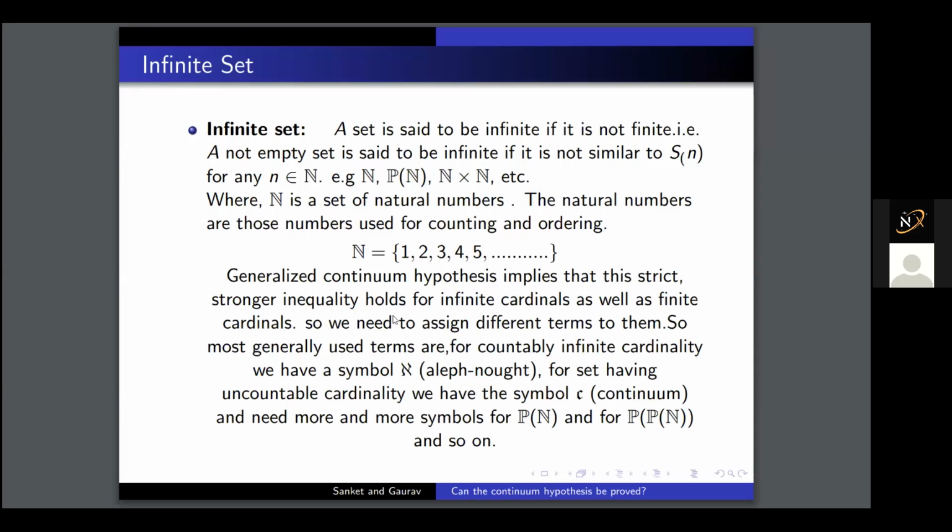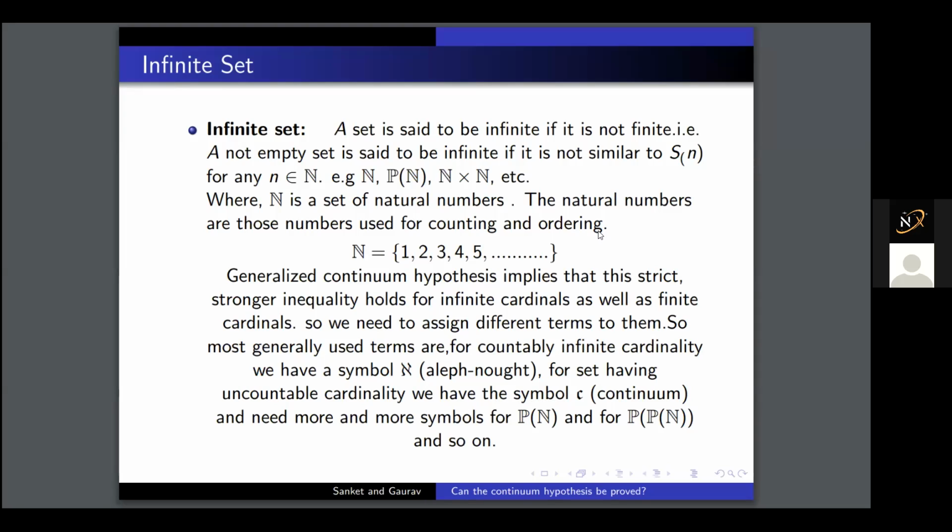Aleph naught is the cardinality of the natural numbers, and the continuum is the cardinality of the power set of the natural numbers. We will need these two terms to understand the continuum hypothesis.